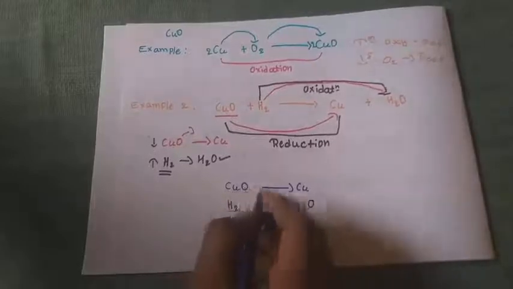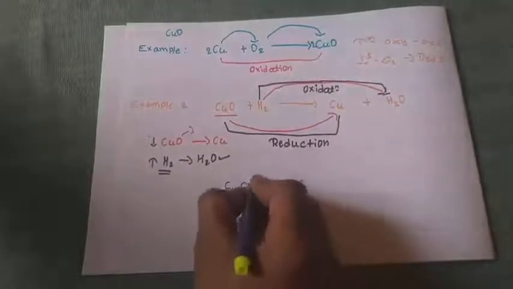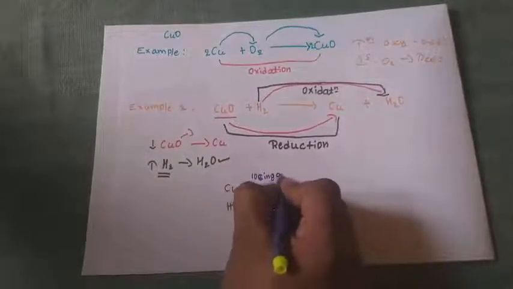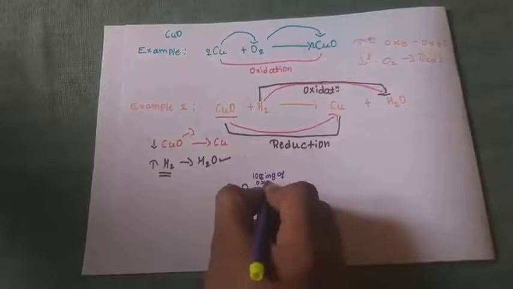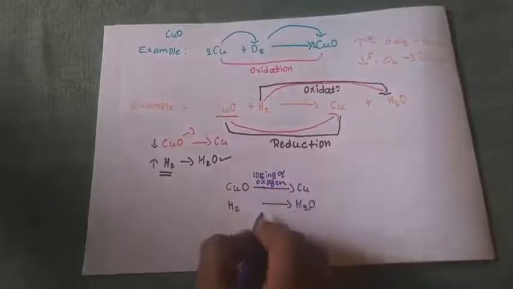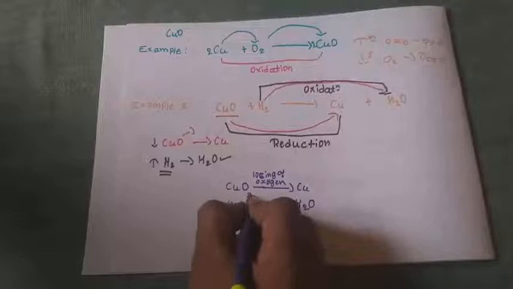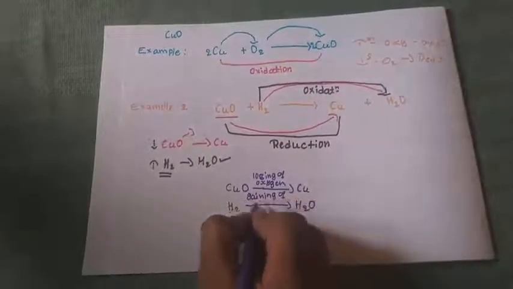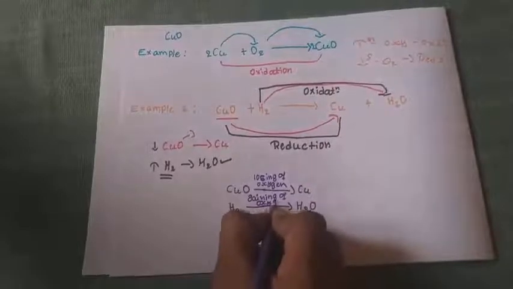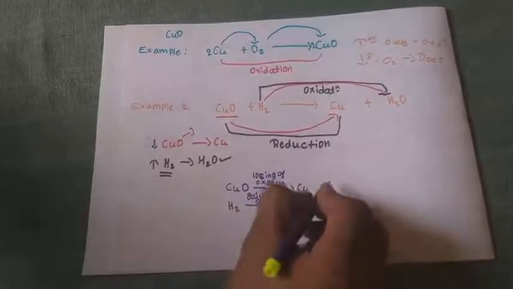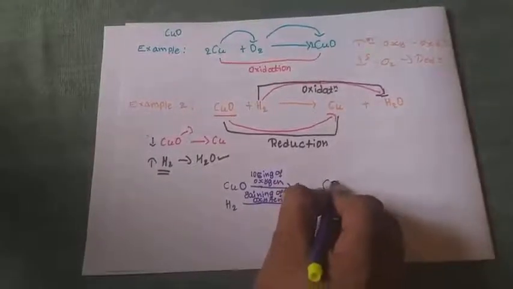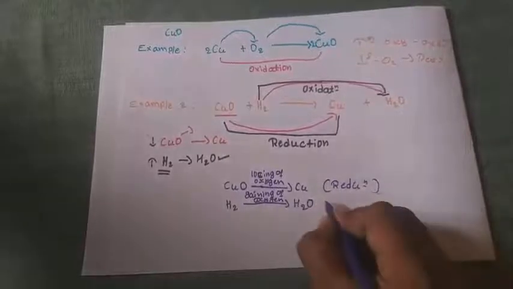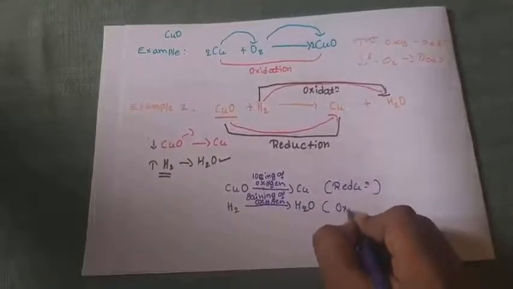In this case, losing of oxygen, but in this case, gaining of oxygen. If it loses oxygen, then we will call it a reduction. If it gains the oxygen, then we can call it an oxidation.